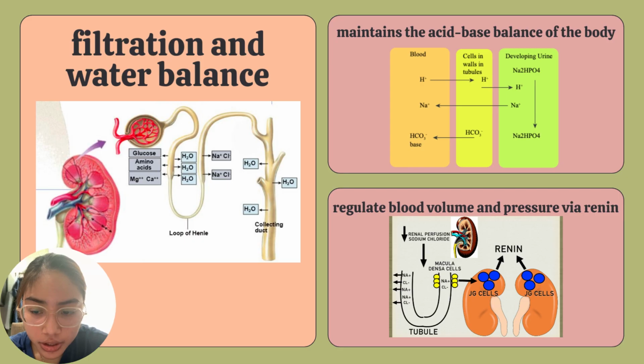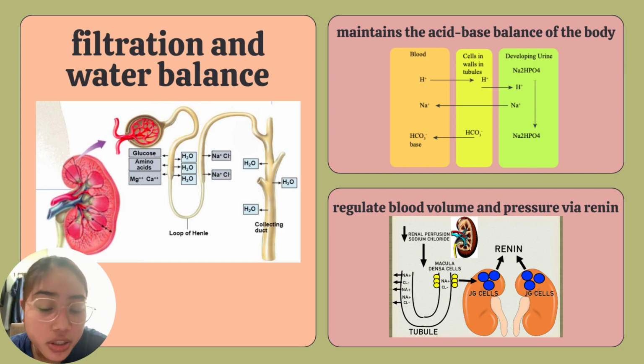The urogenital system is also important in maintaining homeostasis, which is the stable internal environment required for the proper functioning of the body. One of the primary functions of the urogenital system is to regulate the balance of fluids, electrolytes such as sodium, potassium, and calcium, and pH in the body by filtering waste products and excess fluids from the blood and excreting them as urine. So you can see that here in the first figure where we have the loop of Henle and then H2O and glucose amino acids being filtered out.